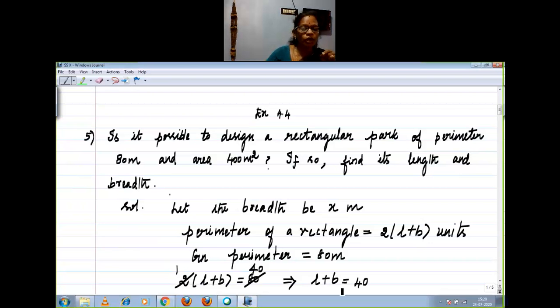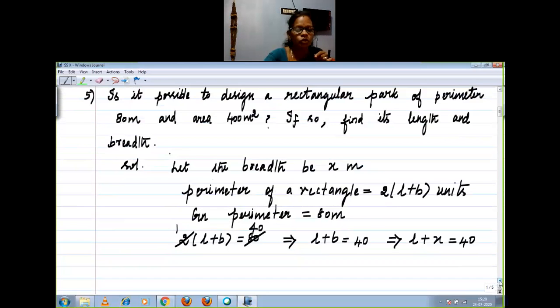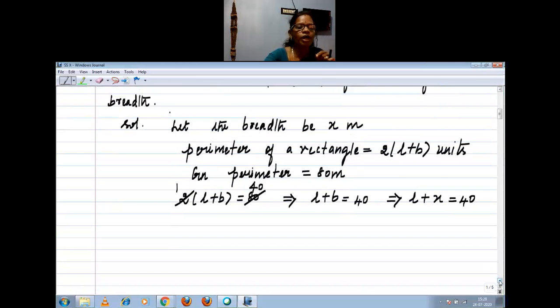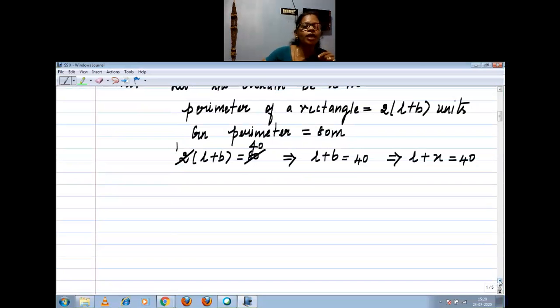Now we assumed B as x, so I am going to substitute B as x: L plus x equal to 40. Now what is your L? What is your L, children? Shift x to the opposite side. L equal to 40 minus x meter.